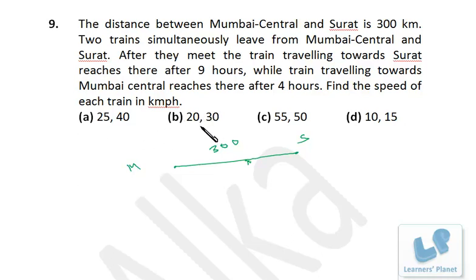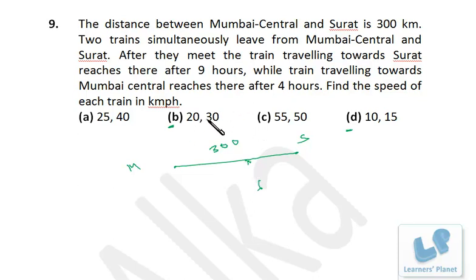Okay, now what is happening over here? I found this, and this is simple, right? Now if the speeds of these trains are 20 km per hour and 30 km per hour, and they are approaching towards each other, that means the relative speed is 50. Now here we are getting 50, here it is 65. So it's a bit tedious, right, to just choose this or this? Suppose I take this. So 50 km per hour is the relative speed. That means to cover the 300 km, they'll be taking 6 hours. So after 6 hours, they are going to meet, right?